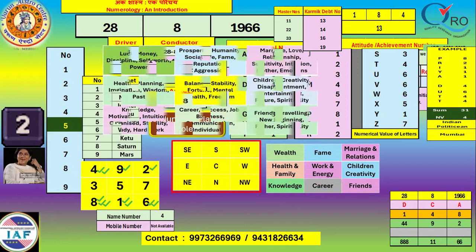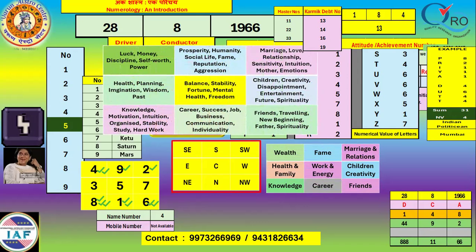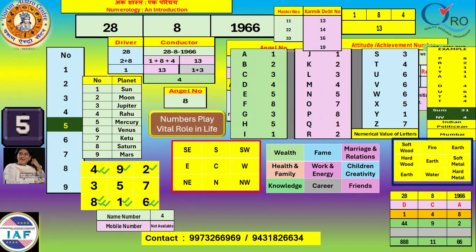Broadly speaking, health, planning, imagination, wisdom, balance, stability, fortune, mental health, freedom, children, creativity, disappointment, entertainment, future, spirituality, etc. may be adversely affected for the native. And the remedial measures are the use of wood, earth, and metal for these missing numbers. Mobile number also gives energy because it is frequently used, but for security reasons it has not been taken and it is not public also.